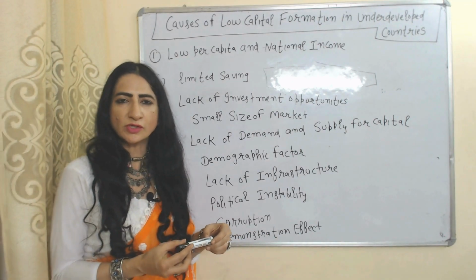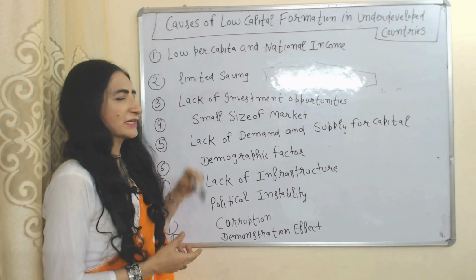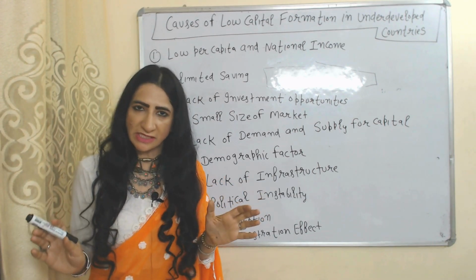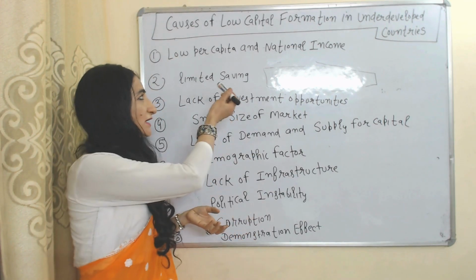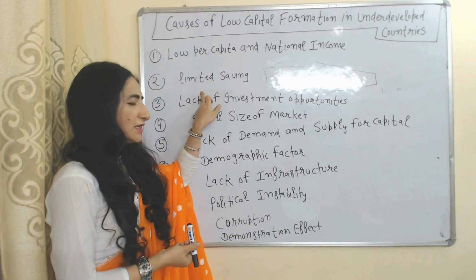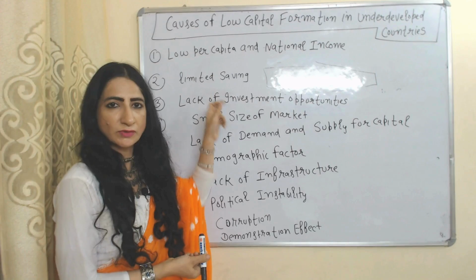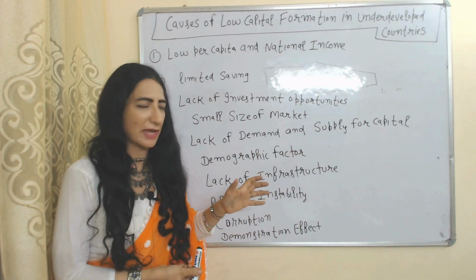Now the causes of low capital formation in underdeveloped countries. Low per capita and national income. Capital formation mainly depends on saving. Saving depends on income. How can people save if there is low per capita and national income? In underdeveloped countries, people are not able to save because they mainly focus on immediate needs rather than future long-term planning.